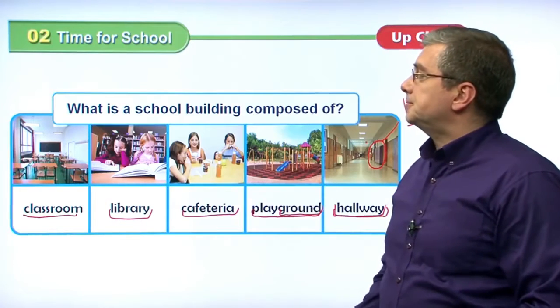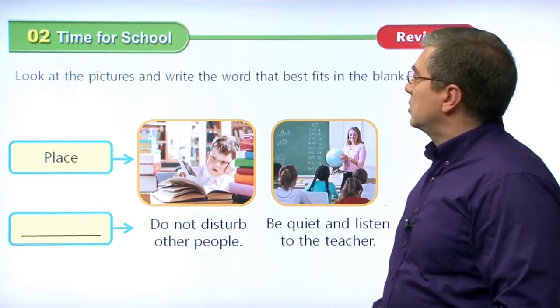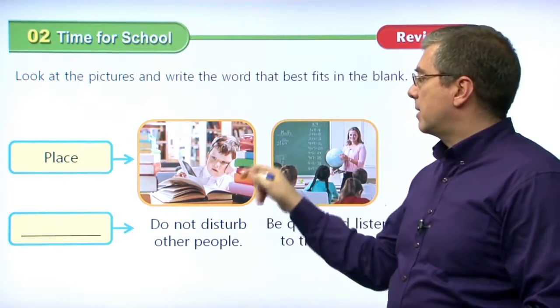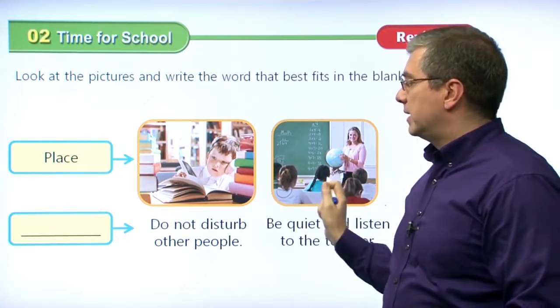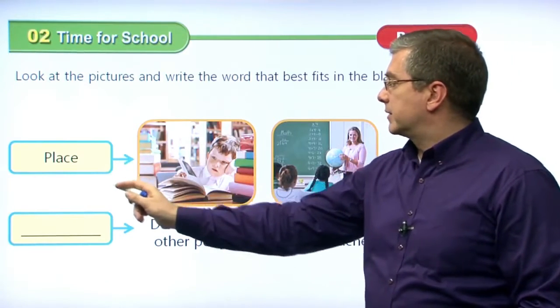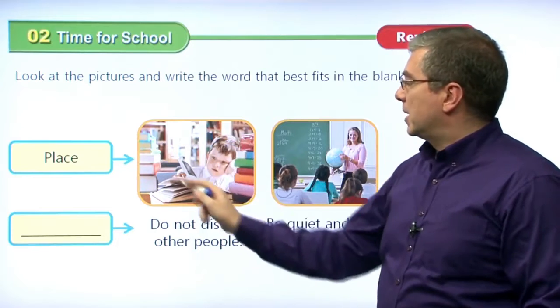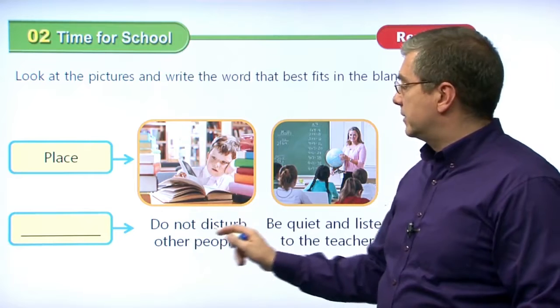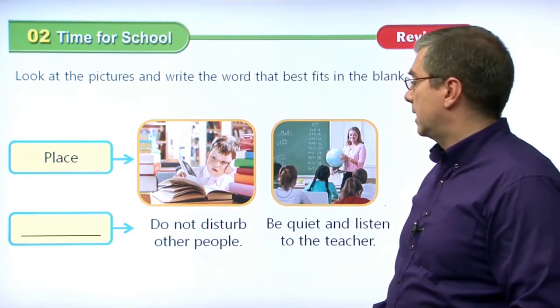Let's move on. Let's take a look at these pictures and write the word that best fits in the blank. Okay? So we're talking about the place here. What are these places and what are the rules, right? So first of all, we have a place. Here we have a picture of a boy. He's reading a book, right? The rule is do not disturb other people, right?